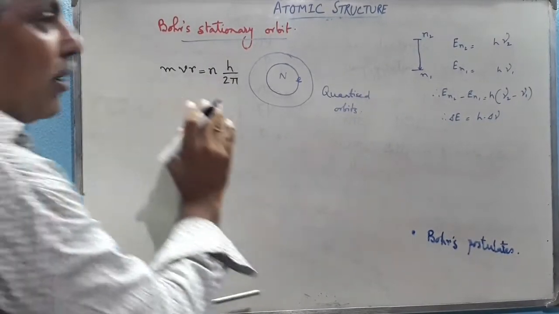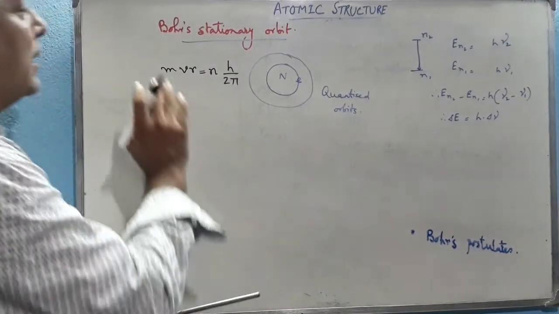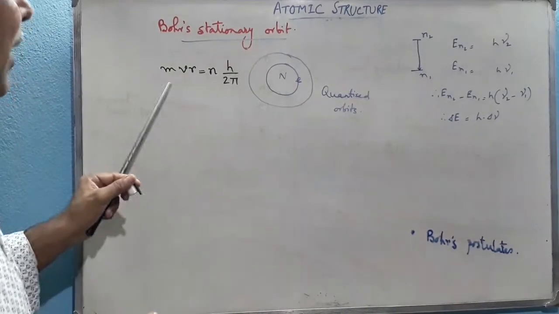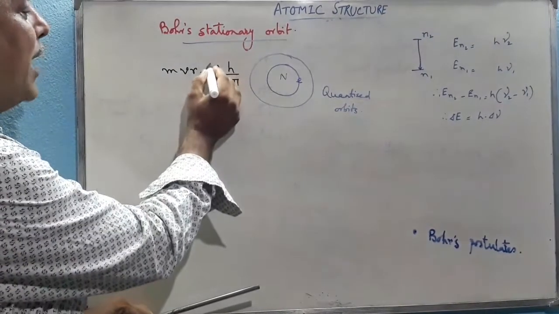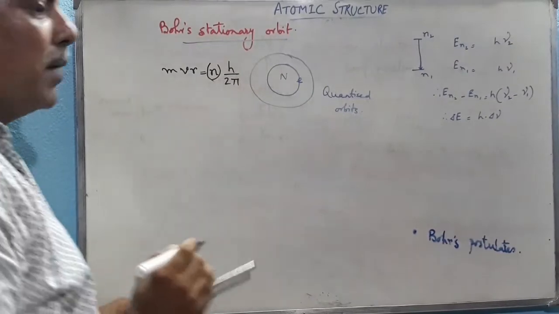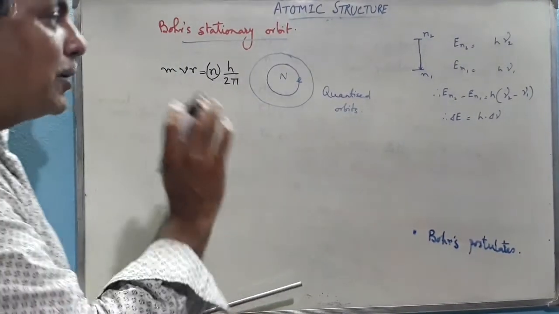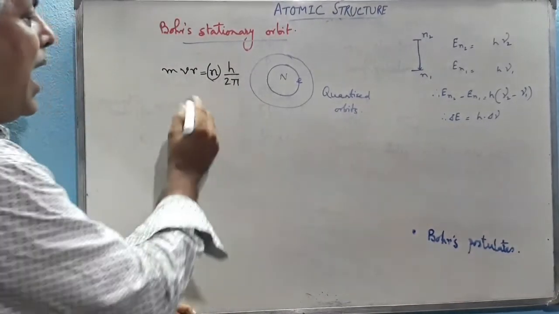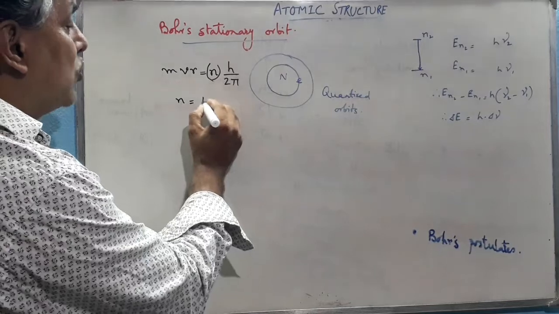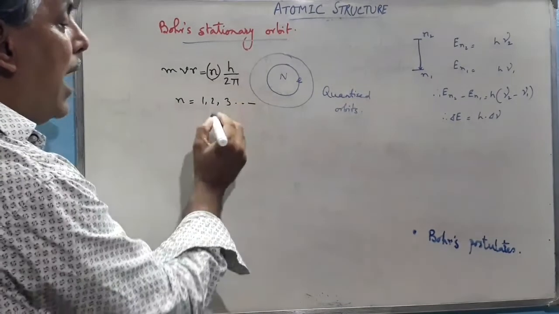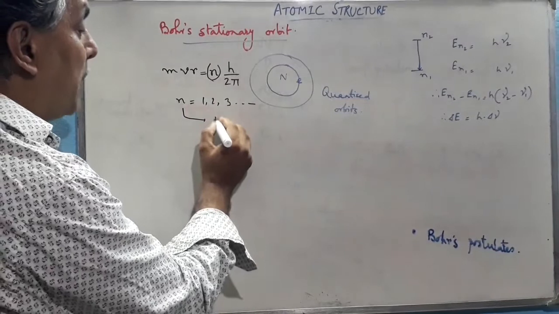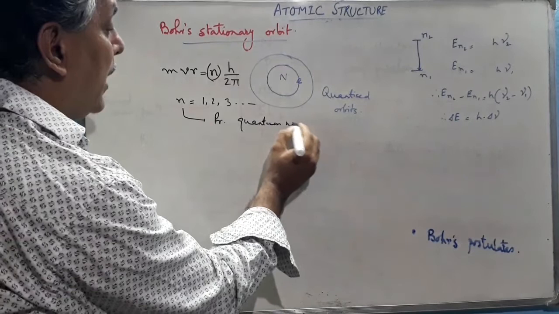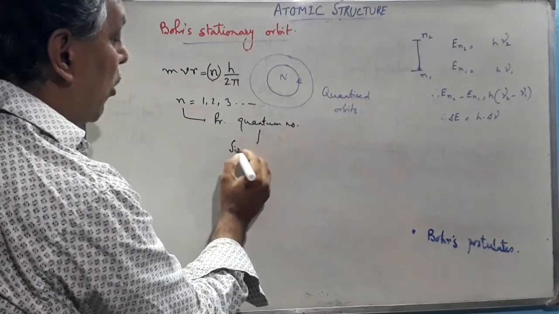So in which orbit, we have to see in which orbit the electron actually follows this particular equation. Angular momentum of an electron is the integral multiple of h by 2 pi. So whenever this is maintained, in that particular orbit, the electron when revolving around the nucleus neither emits nor absorbs any amount of energy. And the value of n, as this is integral, is 1, 2, 3, and so on, and this is called the principal quantum number. It denotes the size of the orbit.